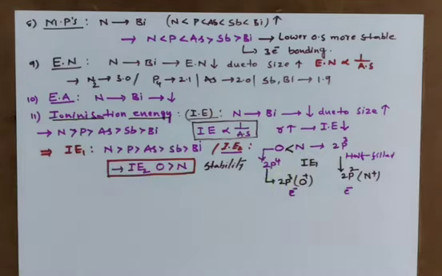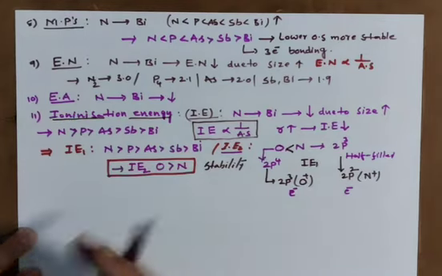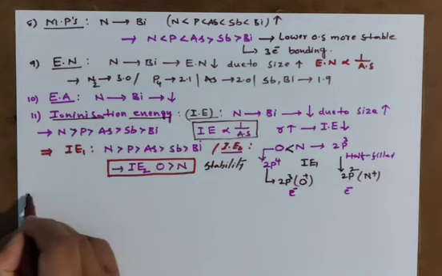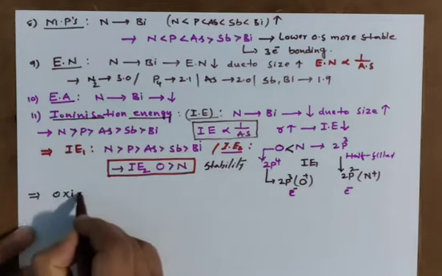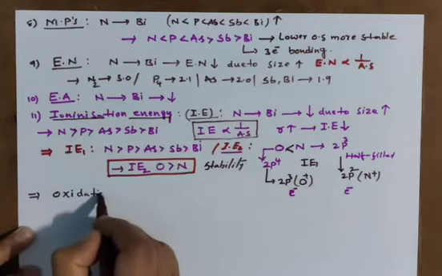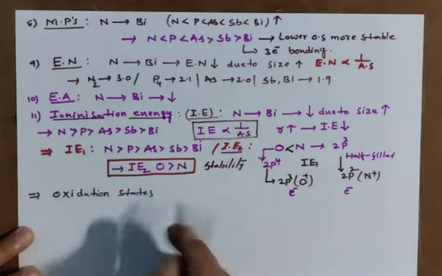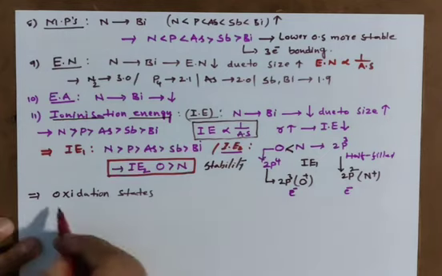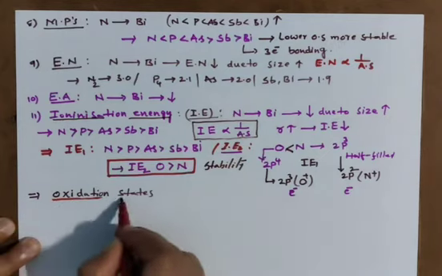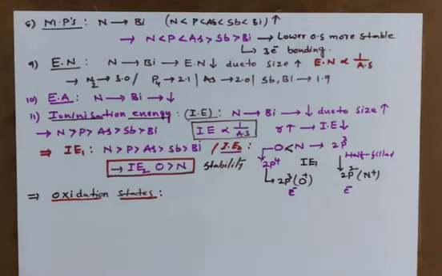This is the IE value. Clear? Go for now another important property, that is oxidation state. Oxidation states. See, oxidation state in any group is very important. Almost chemical properties are depending on this oxidation state only.